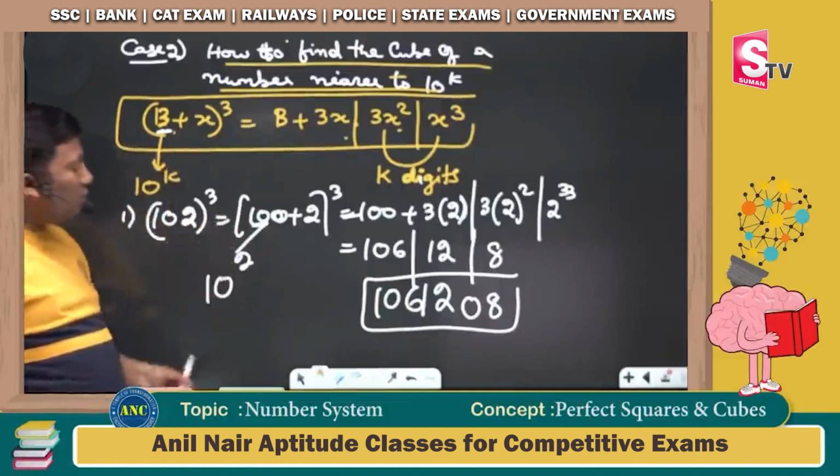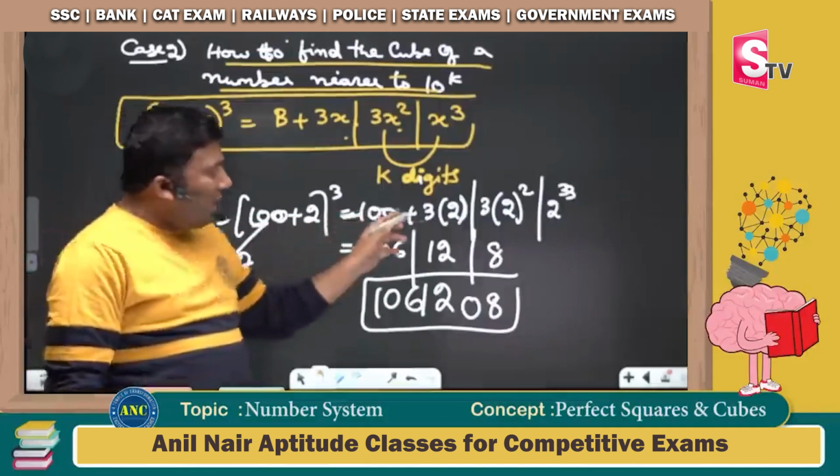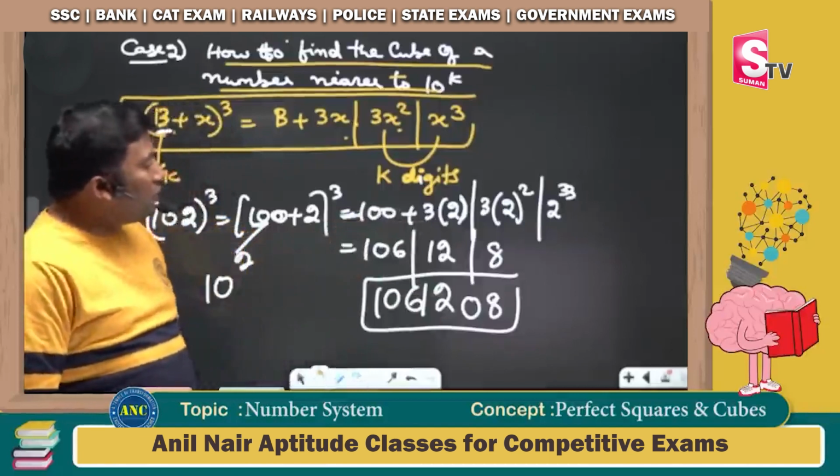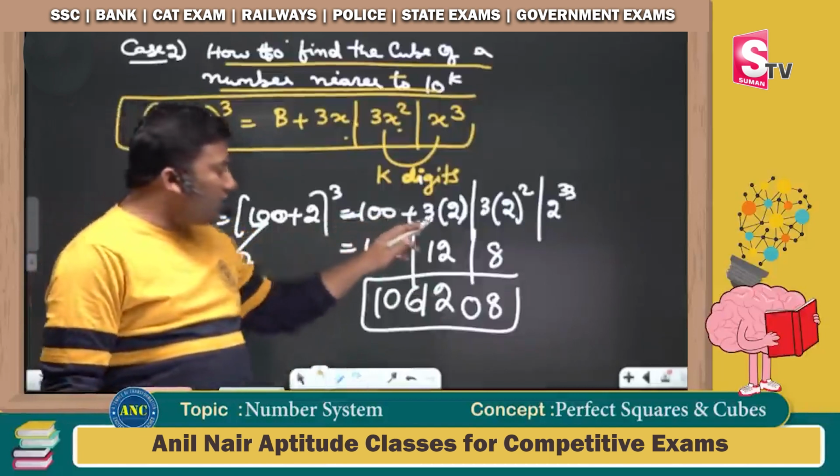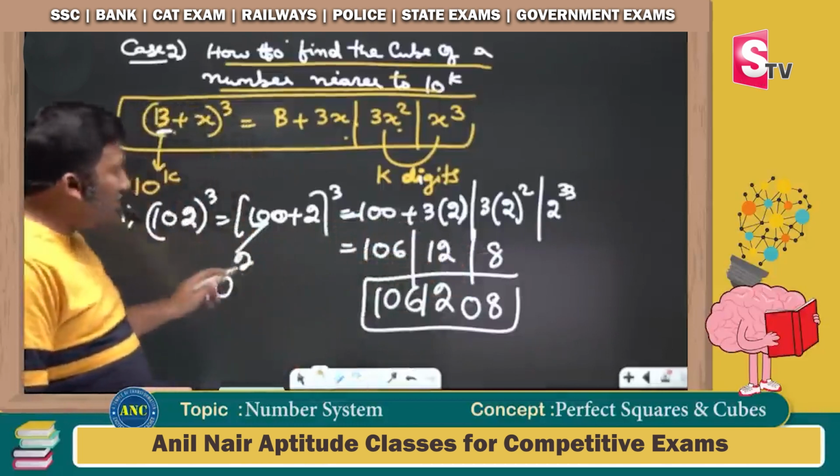b is 100 plus 2 power 3. b plus 3x: 100 plus 3 into 2, 3 into 2 square and 2 cube. That gives 106, 12 and 8. 100 is 10 square.